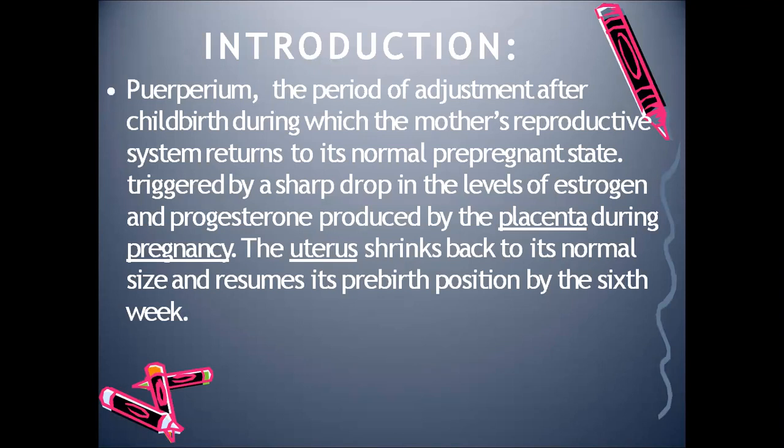First, as we said, the puerperium is a period of adjustment after childbirth, during which the mother's reproductive system returns to its normal pre-pregnant state, triggered by a sharp drop in the levels of estrogen and progesterone produced by the placenta during pregnancy. The uterus shrinks back to its normal size and resumes its pre-birth position by the 6th week. So whatever changes happened during pregnancy and labor, the entire reproductive system goes back to its pre-pregnant state. That is what happens during puerperium.